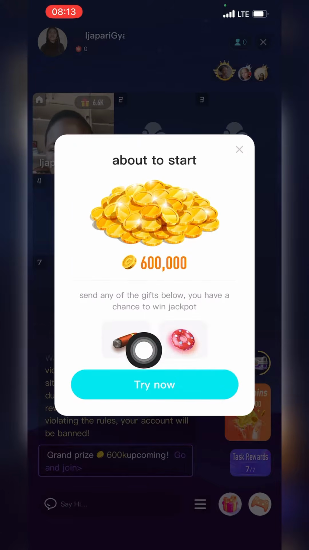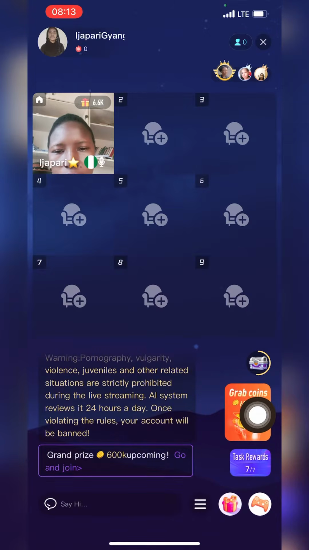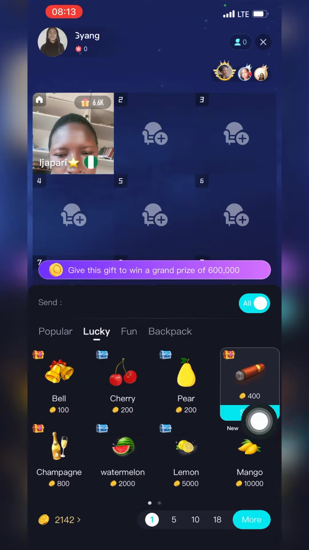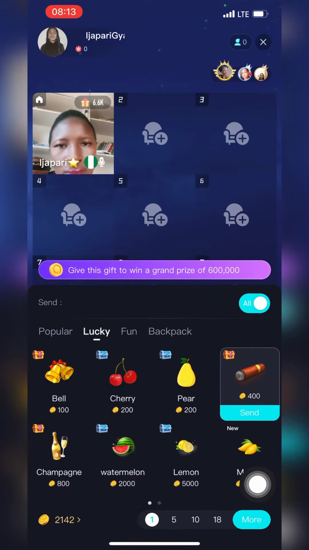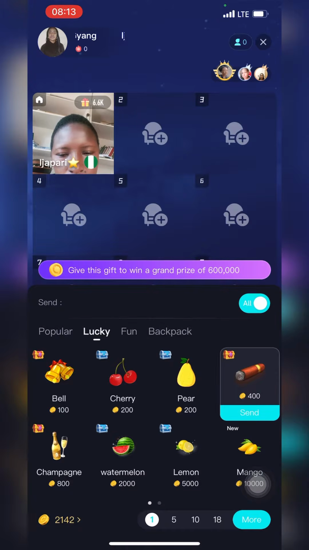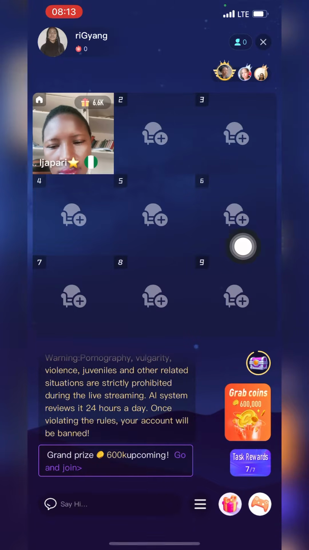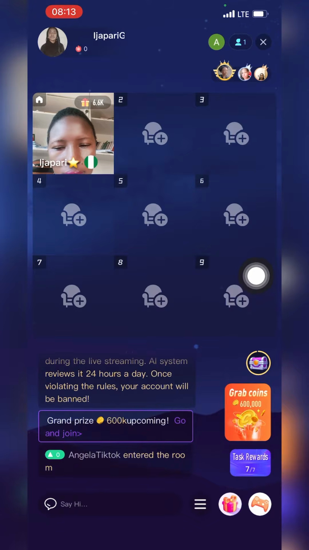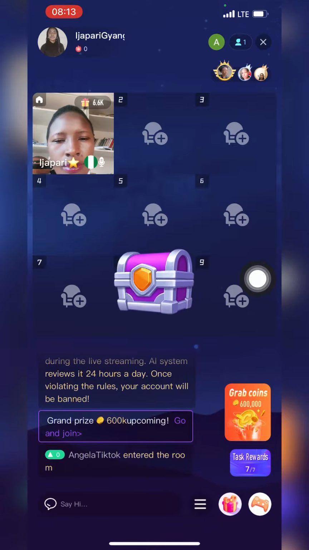Once you click on it, it's going to take you to your gift box and it will take you straight to the lucky. The lucky is what is used for gambling. So all you need to do is to click on it. Click on it if you want to gamble on everyone, or you just want to gamble on one person, you gamble with it and you could be lucky to win a jackpot.